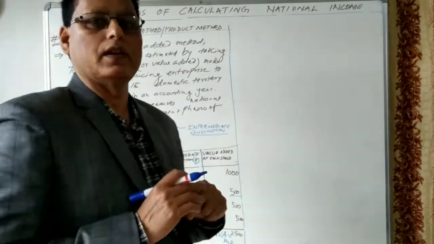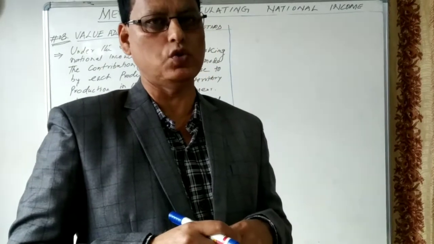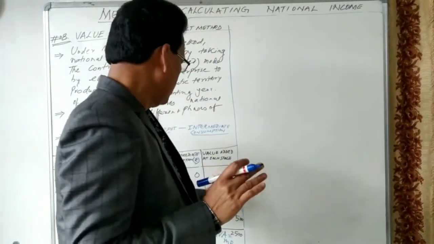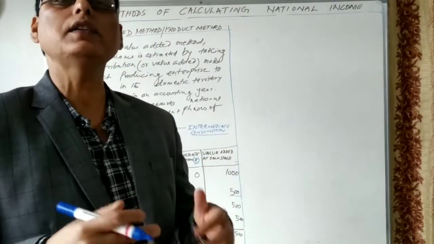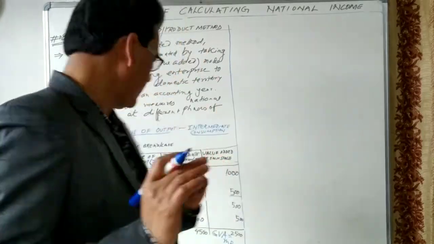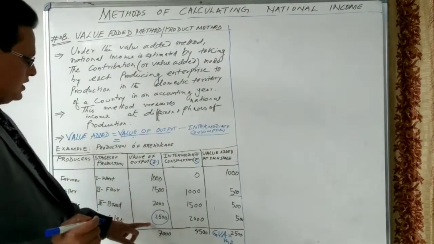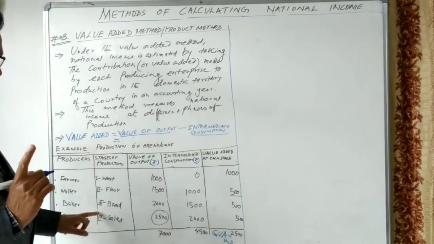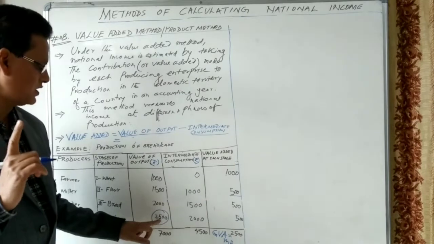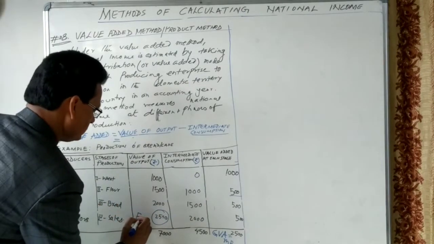So what the CSO, or Central Statistics Organization, is doing is taking either the value added, or the value of final goods and services. What is the final good? That is bread, and the value of bread is 2,500. So this is the final good.